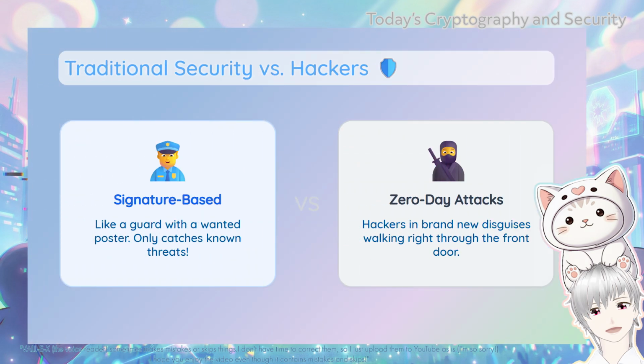Now, traditionally, people use something called signature-based detection to catch these hackers. Think of it like a security guard holding a wanted poster. If the security guard sees a face that matches the poster perfectly, they stop the person. But if the hacker wears a brand new disguise, which is called a zero-day attack in the tech world, the traditional security guard has no idea who they are, and just lets them walk right through the front door.